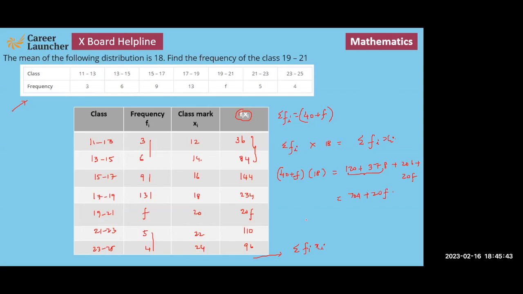So we can see that 720 plus 18f is equal to 704 plus 20f. So you will get the value of 2f is equal to 16 and f is equal to 8. So the value of f will be equal to 8.